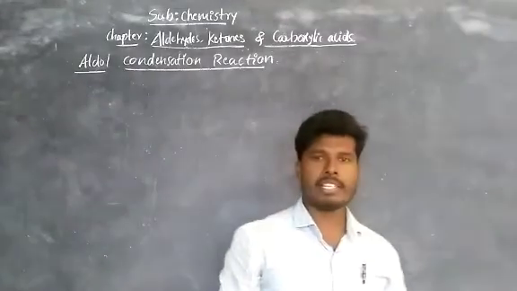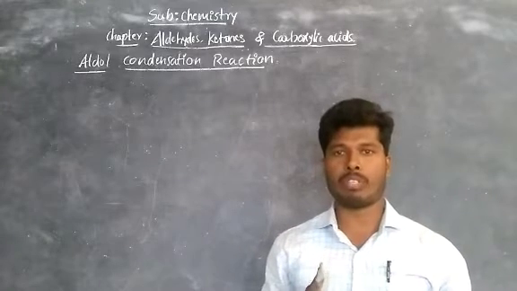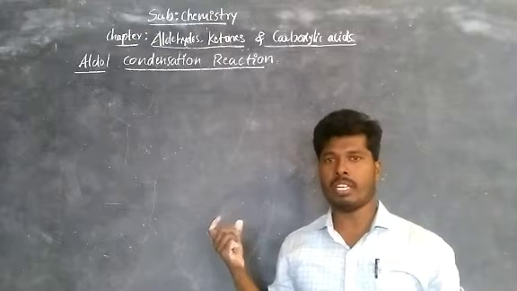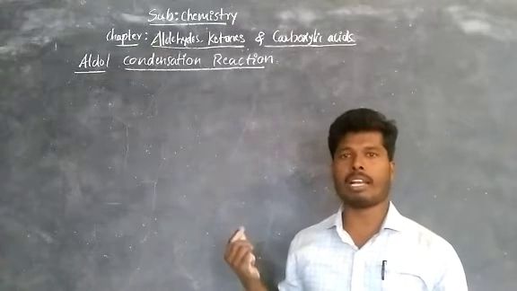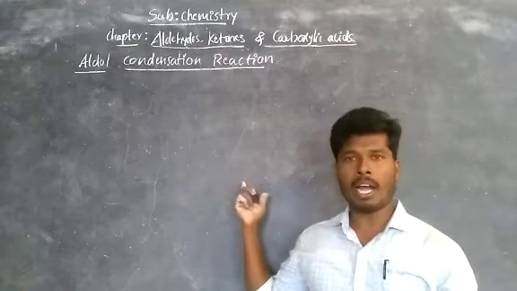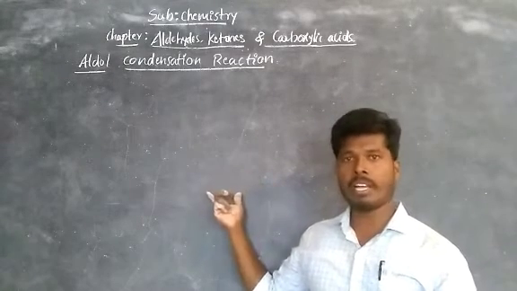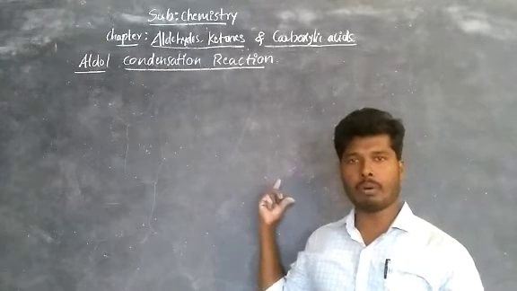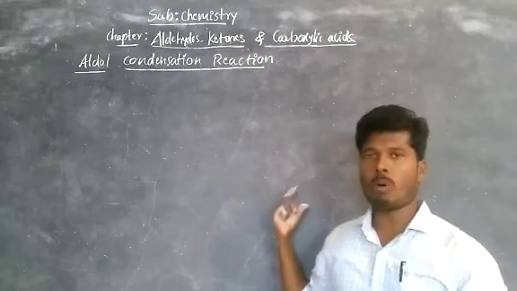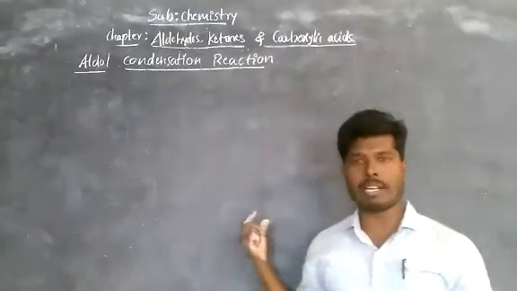Now the aldol condensation reaction is defined as: aldehydes or ketones that contain at least one alpha hydrogen undergo self condensation in the presence of dilute alkali, means base, to give beta hydroxy aldehydes from aldehydes or beta hydroxy ketones from ketones. These compounds on heating undergo condensation, means removal of water takes place.